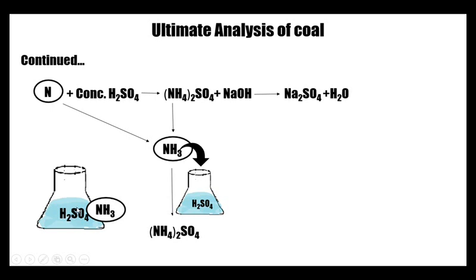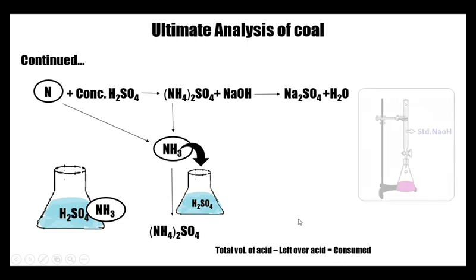But here we have one hint: we do not know how much ammonia is produced, but initially we know how much acid is taken. So if you want to know how much ammonia is produced, we can say it this way: total volume of acid minus leftover acid. If we can find out how much acid is left over after neutralization with the ammonia, we will come to know the volume of acid consumed for the neutralization of the ammonia present.